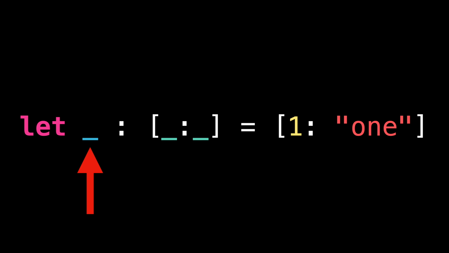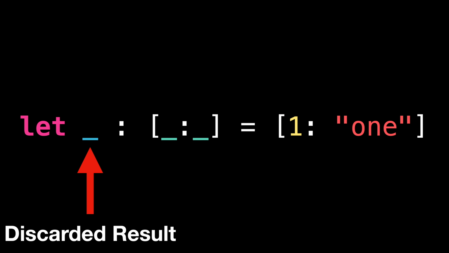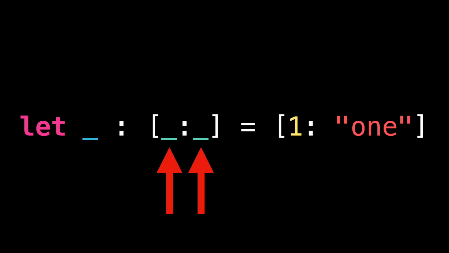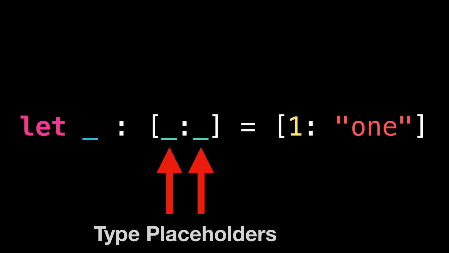This underscore means that we are discarding the result of the expression on the right hand side of the assignment. While it's not necessarily a syntax that we use every day, it can be useful when we want to explicitly ignore the result of a function call. The next two underscores, however, play a different role. They are part of a feature introduced last year with Swift 5.6 called type placeholders.